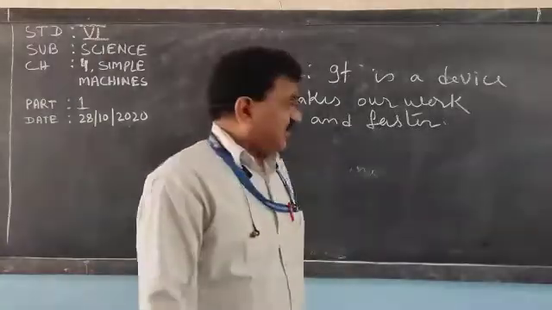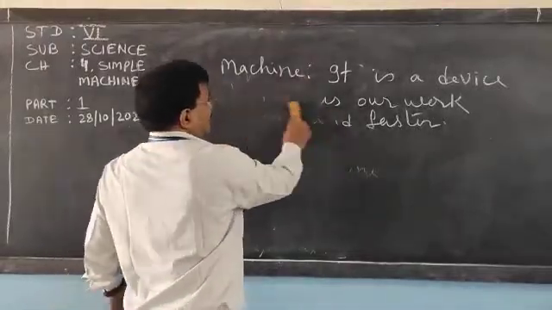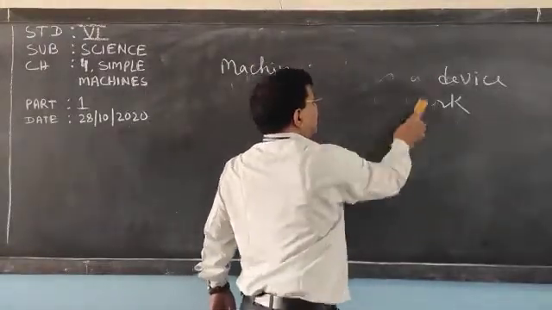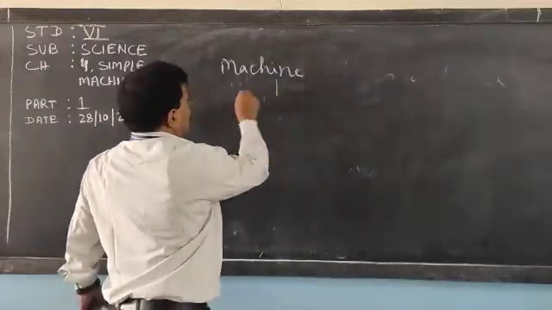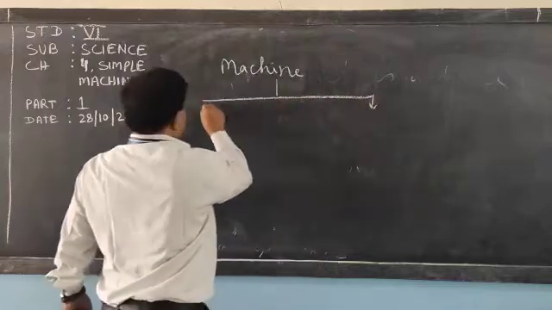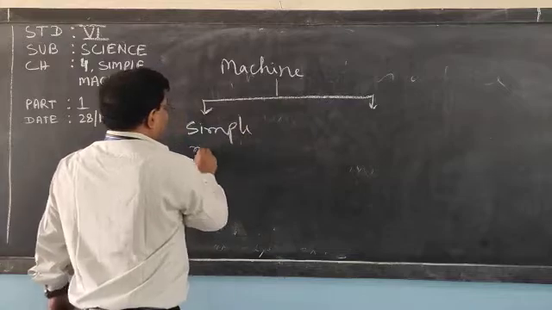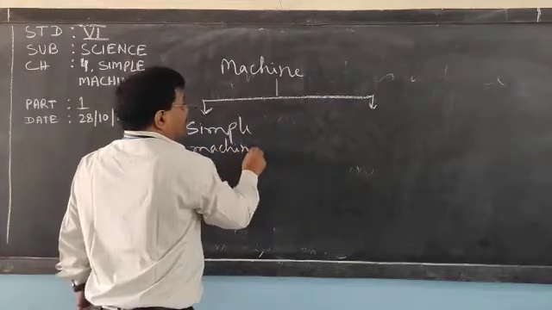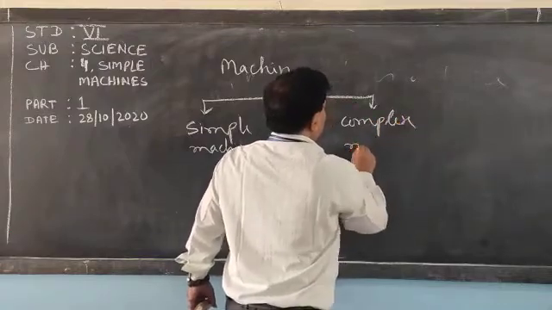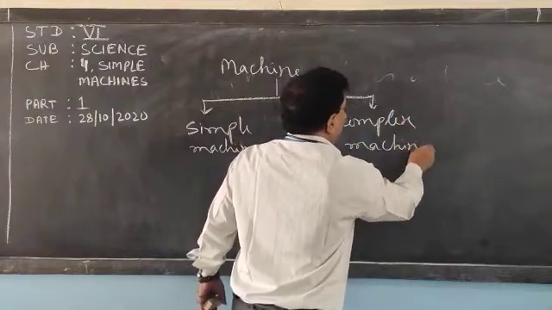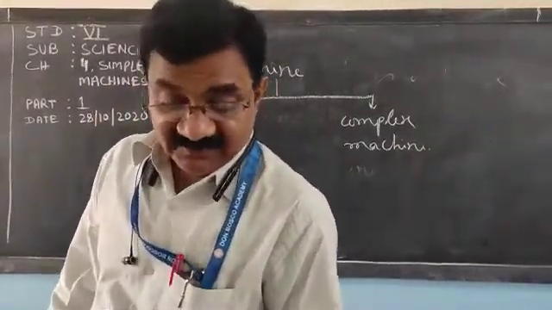Now, this machine, which makes our work easier and faster, is of two types. One is simple machine and the other is complex machine. First, what is a simple machine and what is a complex machine?